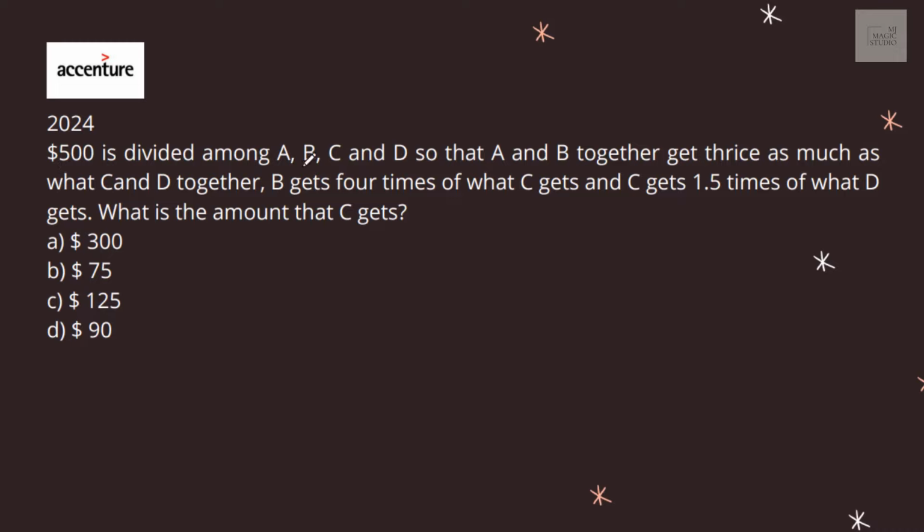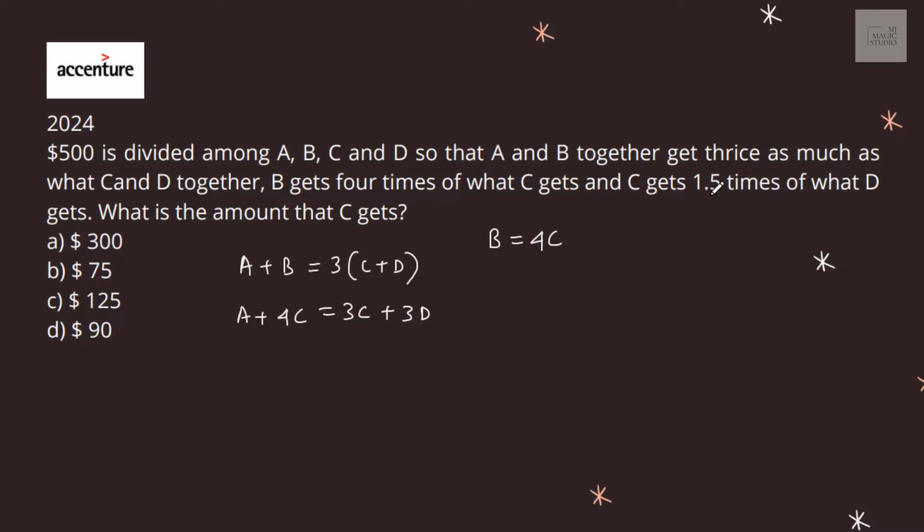$500 is divided among A, B, C, D so that A and B together get thrice as much as C and D together. B gets 4 times of what C gets. B equals 4C. So I can write A plus 4C equals 3C plus 3D.